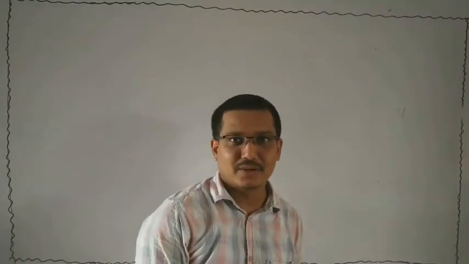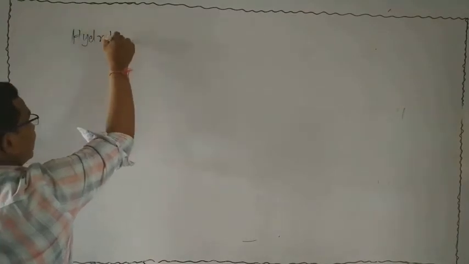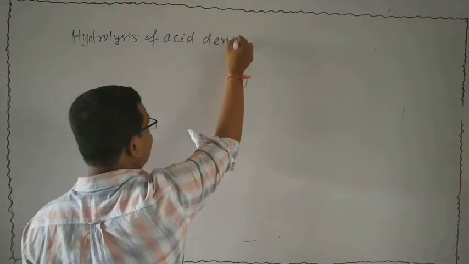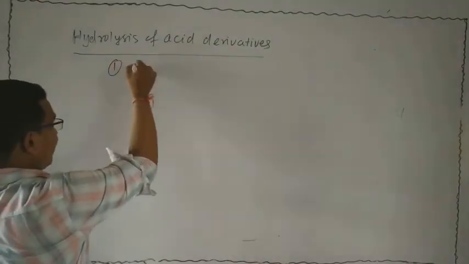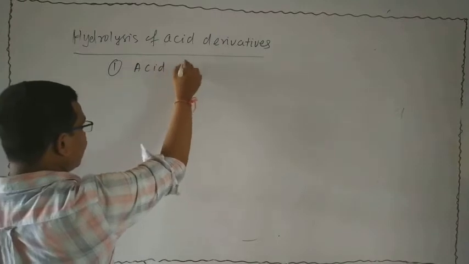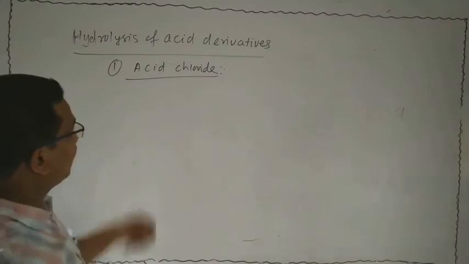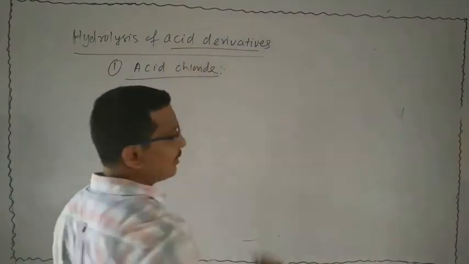Now I will discuss another method of preparation of carboxylic acid, that is hydrolysis of acid derivatives. At first I will discuss the hydrolysis of acid chloride. Before going to the hydrolysis of acid chloride, let me explain what an acid derivative is.